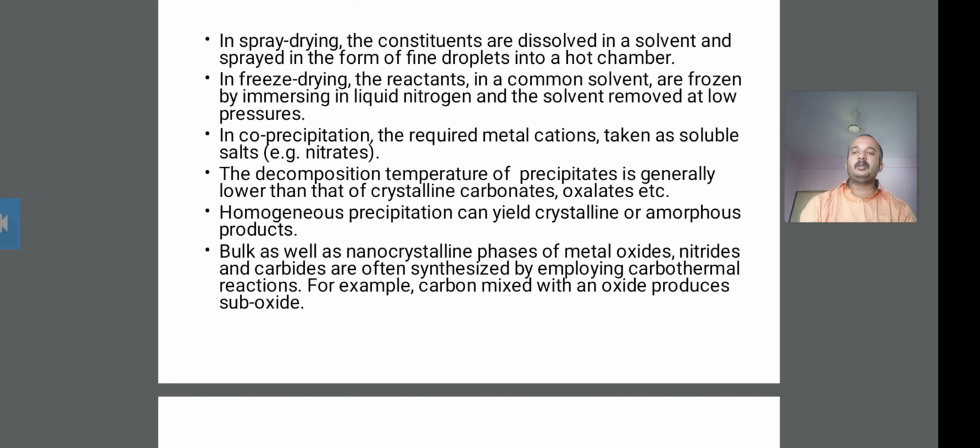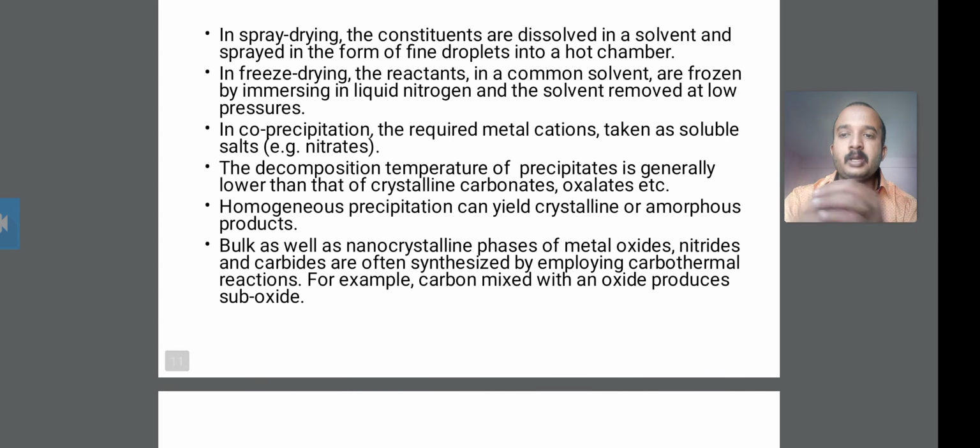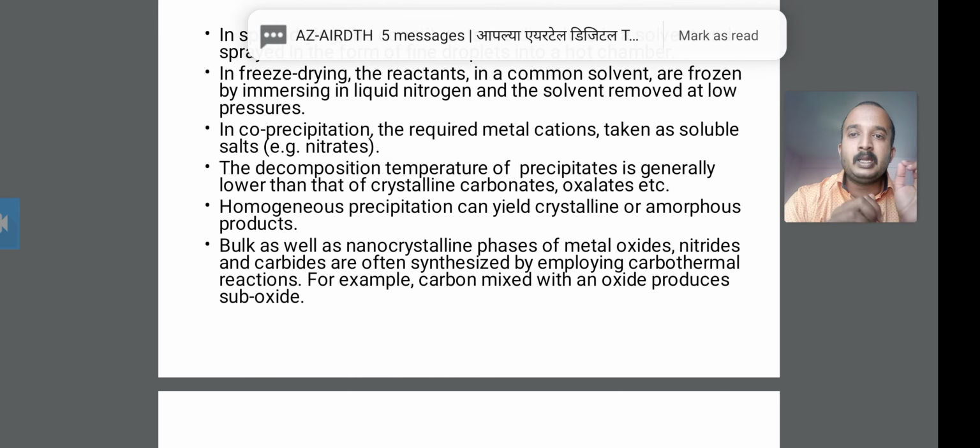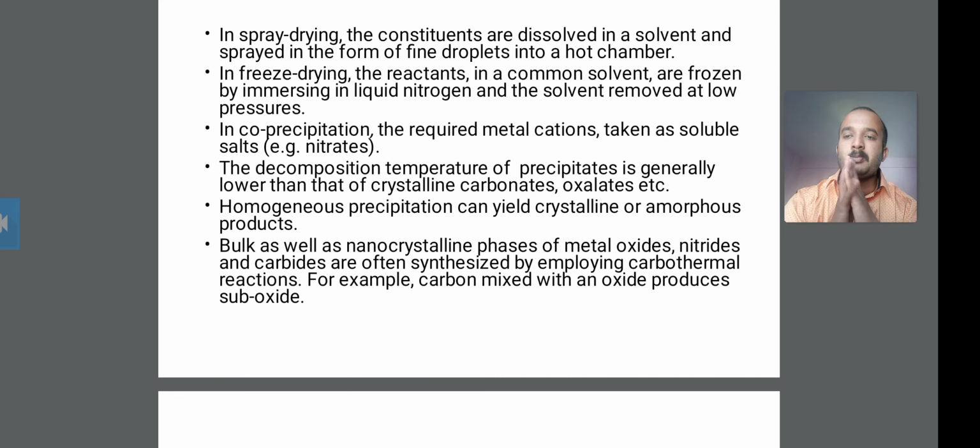The bulk material of the metal oxide, nitride and carbide is formed into nanocrystalline phases, and it is synthesized by employing the carbothermal reaction.